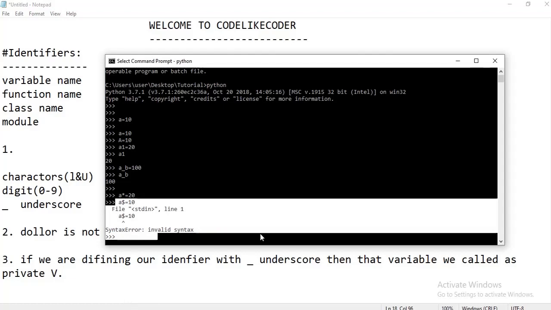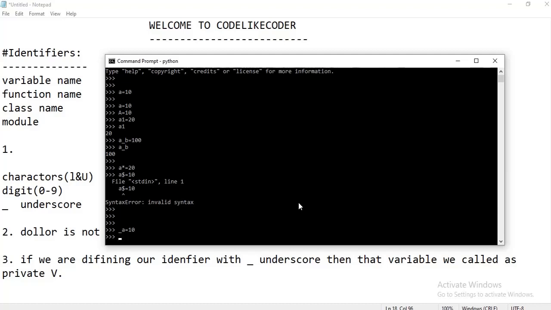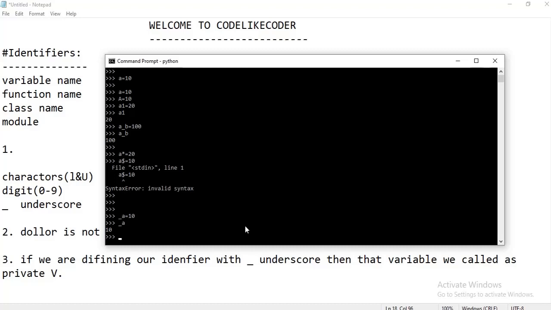Suppose I take one variable name and give it with an underscore, _a equals 10. In that case, this is nothing but a private variable. We will get to know the concept of private variables in upcoming videos. So as of now, just think that if a variable starts with an underscore, it is a private variable.